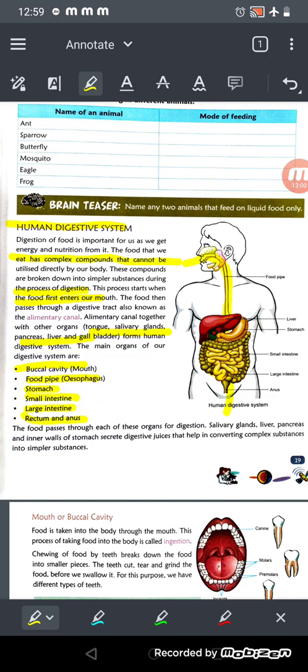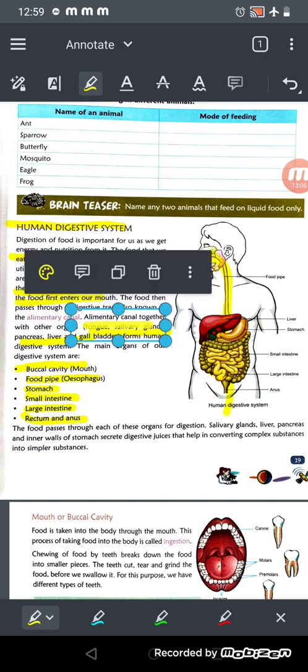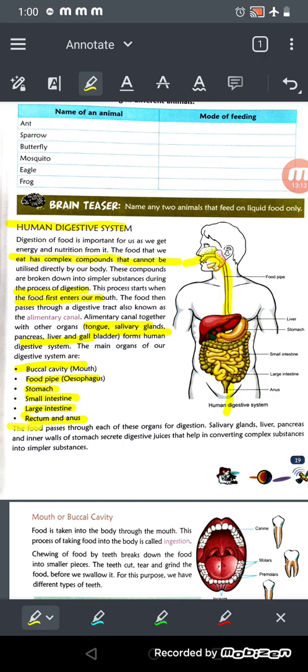These are the main organs of the digestive system, and the other organs are the tongue, salivary gland, pancreas, liver, gallbladder and all, right? So the food we eat passes through all of these organs. The salivary gland, liver, pancreas and inner walls of the stomach secrete digestive juices.